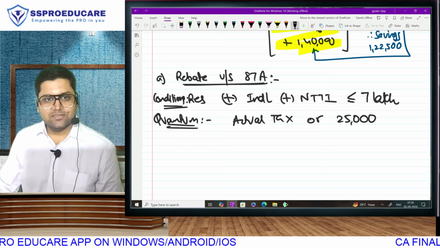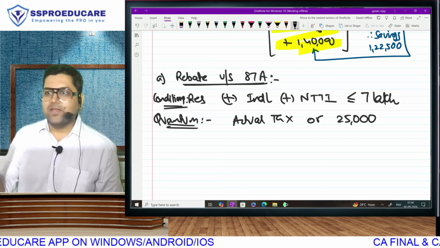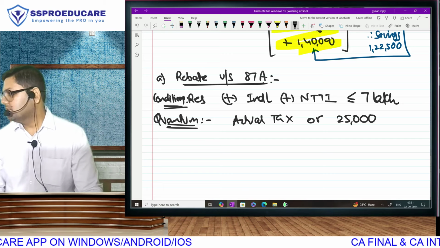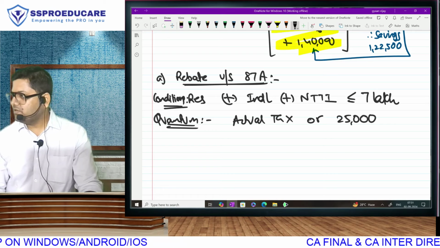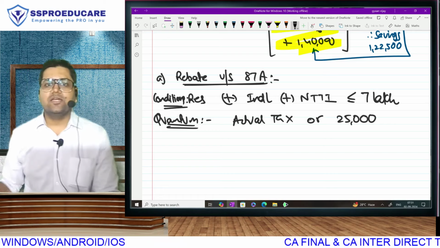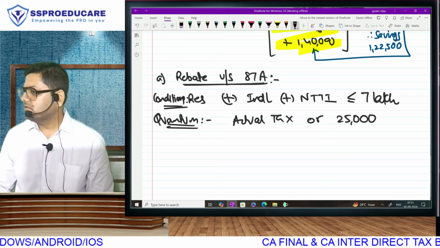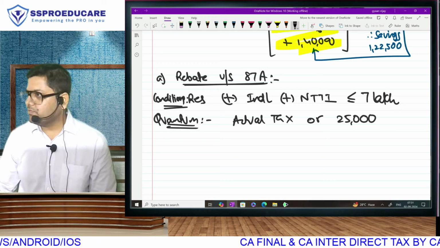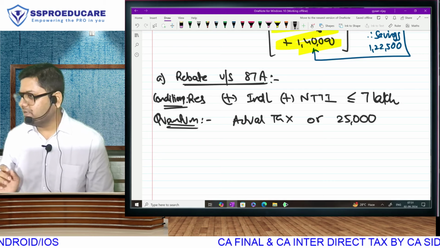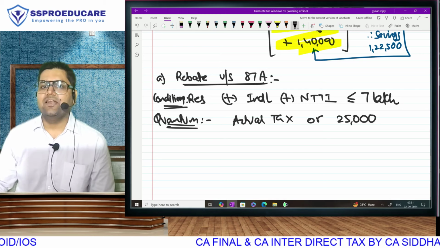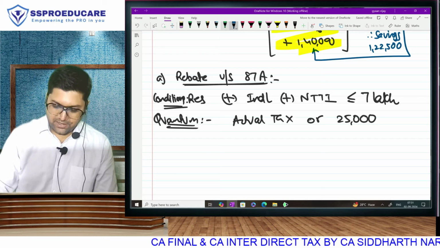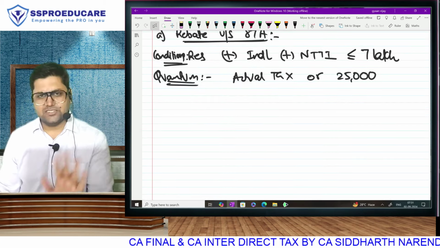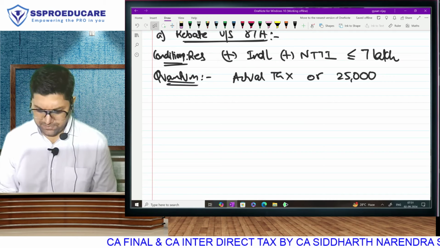Ye clear hai everyone? So if your income is exact 7 lakh, you will get rebate. But if it crosses 7 lakh, you will not get rebate. Supposing your income is 7 lakh and 1 rupee, then no rebate. 1 rupee we can't take because with rounding off it becomes 7 lakh only. Let's take 7 lakh and 10 rupees. Then no rebate. So Auntie again did something. And this is not a current year amendment. This is last year. Okay.